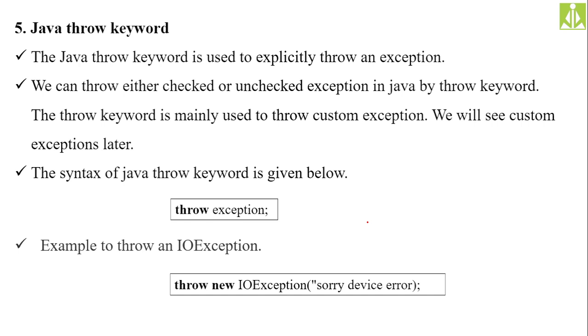We can throw either checked or unchecked exceptions in Java by the throw keyword. Both checked as well as unchecked exceptions we can throw from the program. The throw keyword is mainly used to throw custom exceptions. We will see custom exceptions later. Not only the testing process, but also, generating a particular type of exception, if it is predefined, to some extent it is very easy.